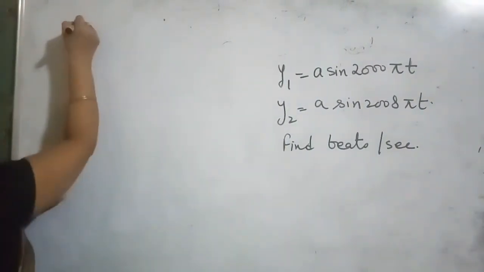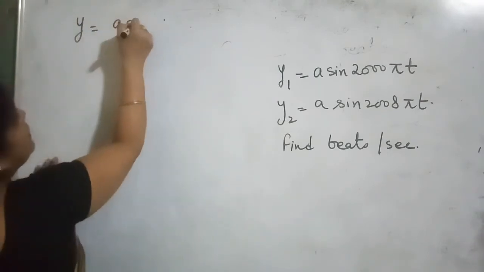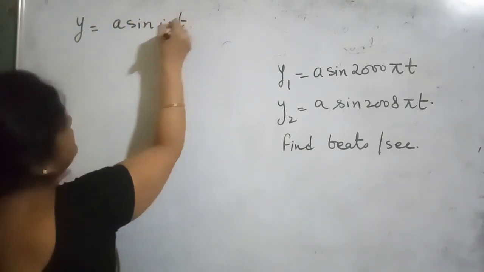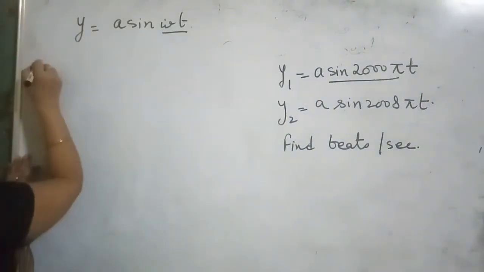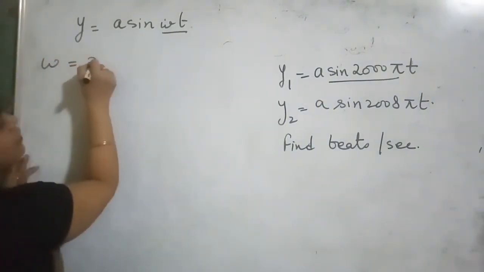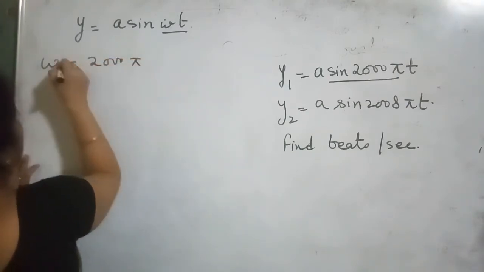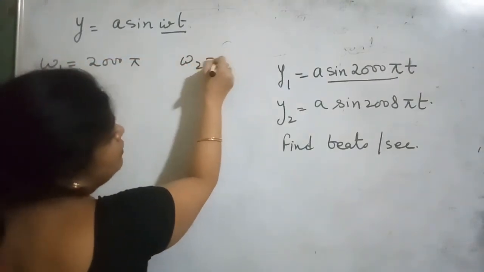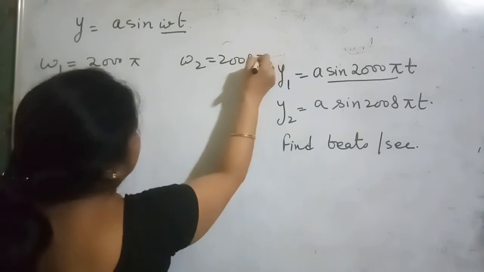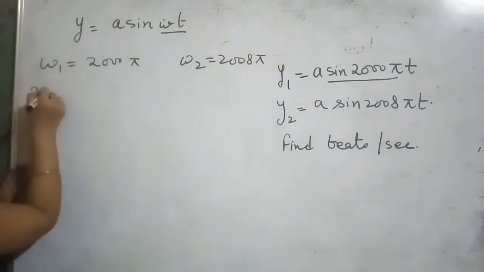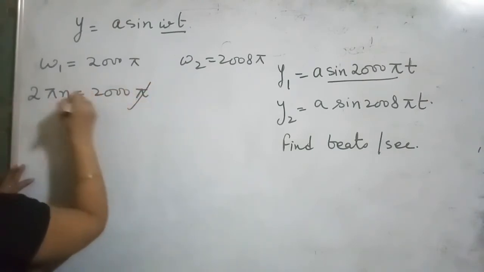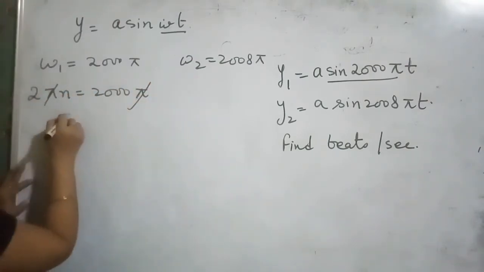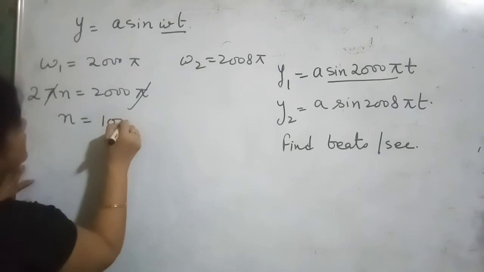In this case we know that y is equal to a sine omega t, clear. So this value is omega. Now compare it, omega 1 is equal to 2000 pi and omega 2 is equal to 2008 pi. So we have 2 pi n1 is equal to 2000 pi, pi gets cancelled, so n1 is equal to 1000.